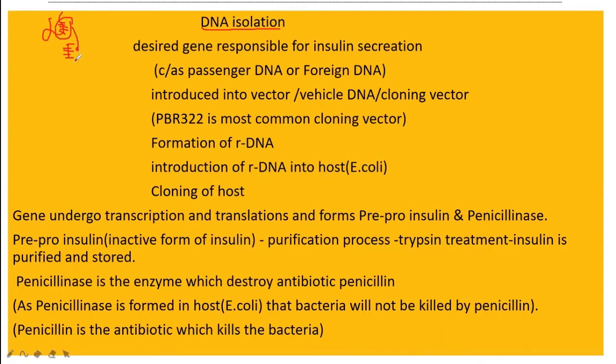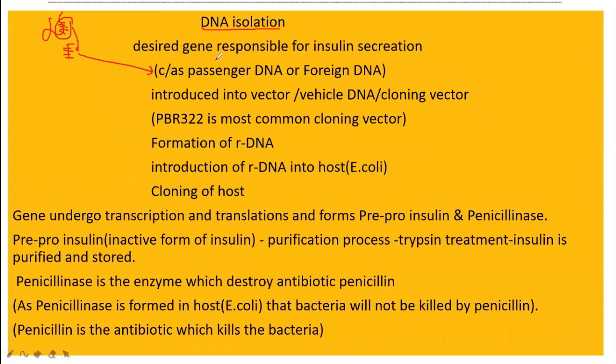Now this DNA which contains the genes responsible for the secretion of insulin is called passenger DNA, or it is also called foreign DNA. This you have to keep in mind. We are studying how the scientists have produced insulin by using rDNA technology. What they have done exactly is they removed the desired DNA containing the desired gene. The DNA where the gene is located is called passenger DNA, or also called foreign DNA.